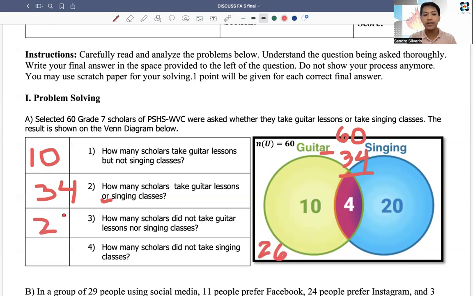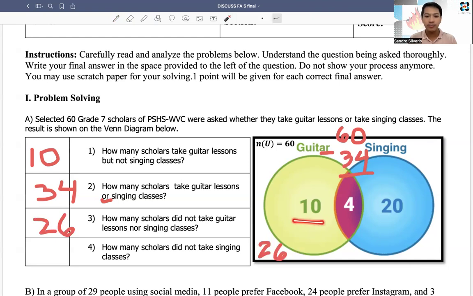Now, let's proceed to the last question for this problem. How many scholars did not take singing classes? This one is a kind of tricky because a lot of scholars would just answer 10.